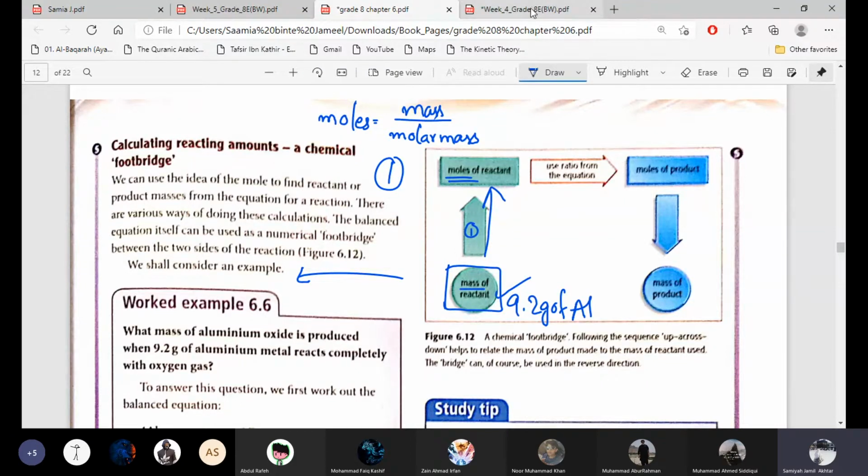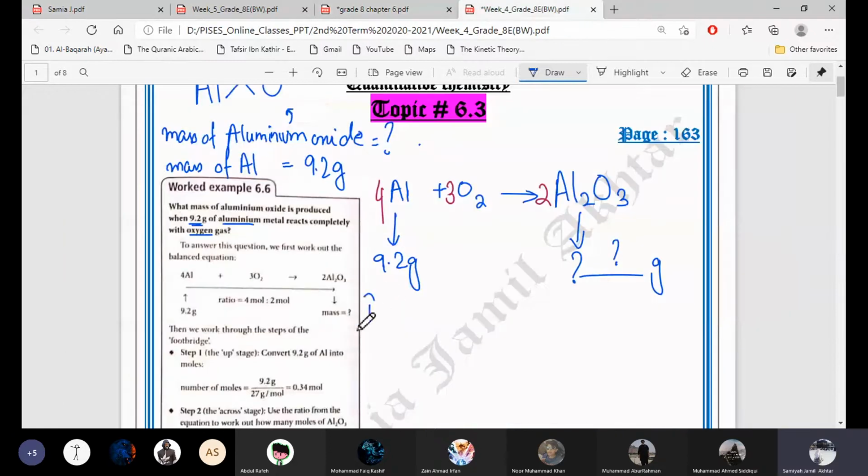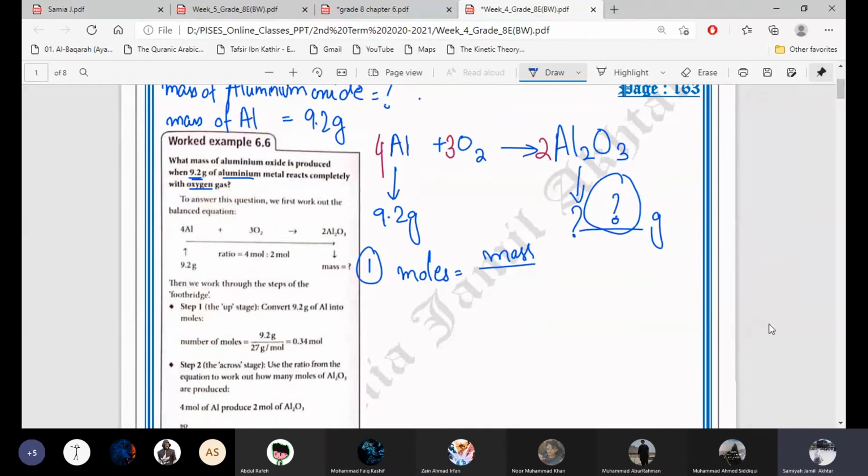So let's find it out. This is the first step. Let's do the first step, finding the moles. Moles is equal to mass divided by molar mass. We have to keep it in mind that in the end we have to find out the mass of the product. So to find the mass of the product, we are doing these steps. First is to find the moles of the reactant.